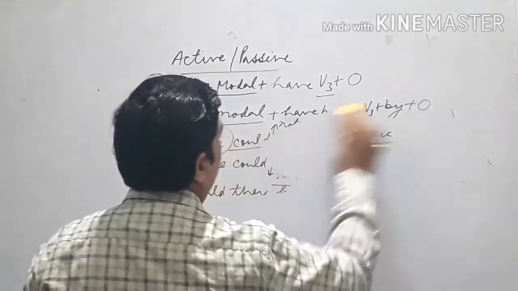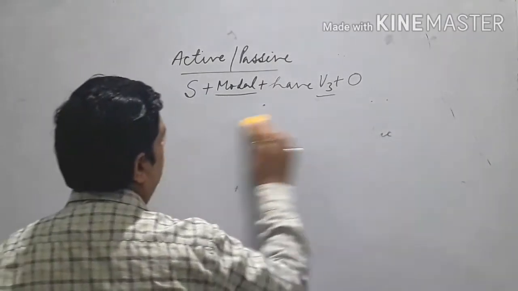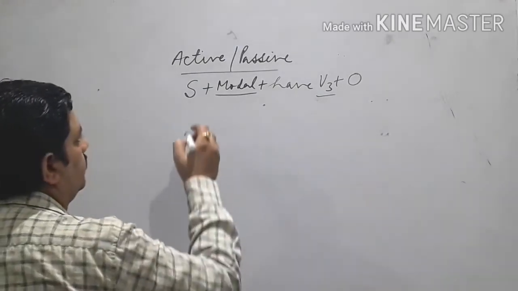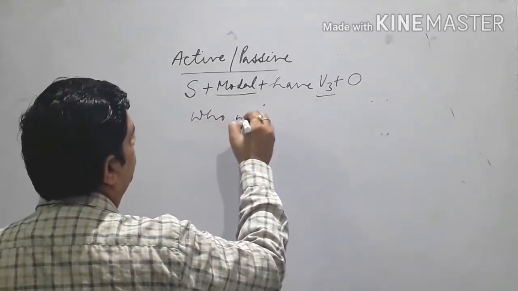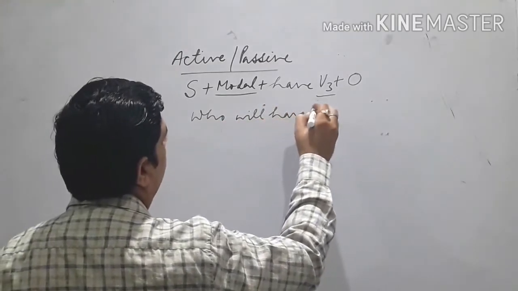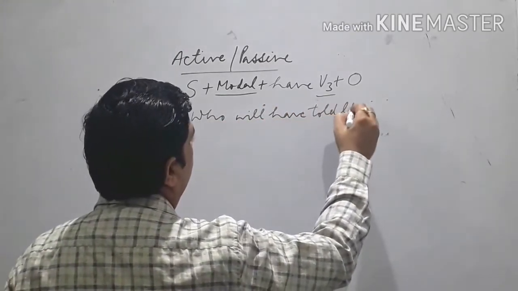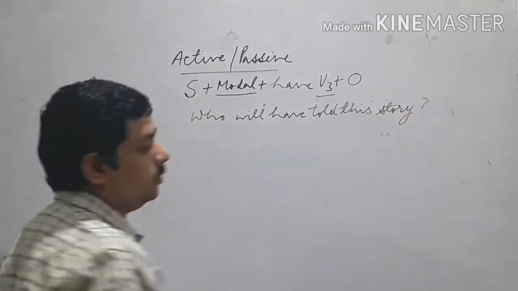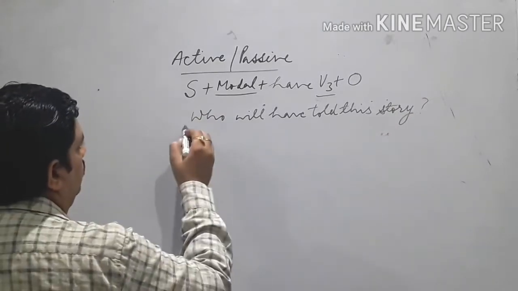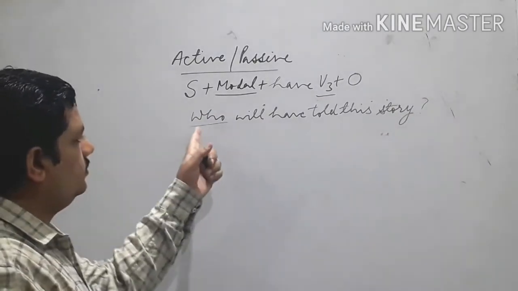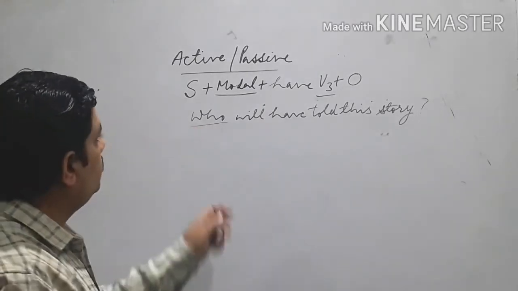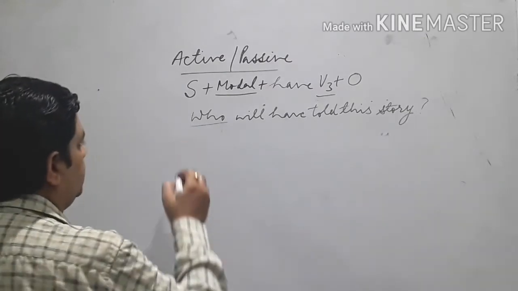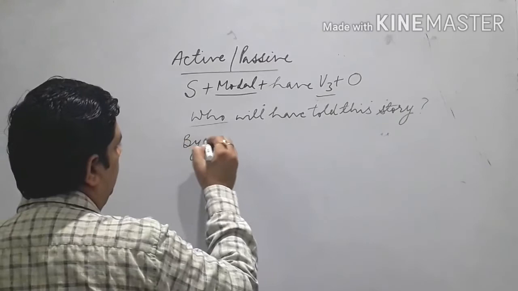One more example we can use is related to the WH family, when all the confusions regarding it will be over. Like, who will have told this story? See, you have already been told, when you have this interrogative pronoun of the WH family, who, change this pronoun first, like by.